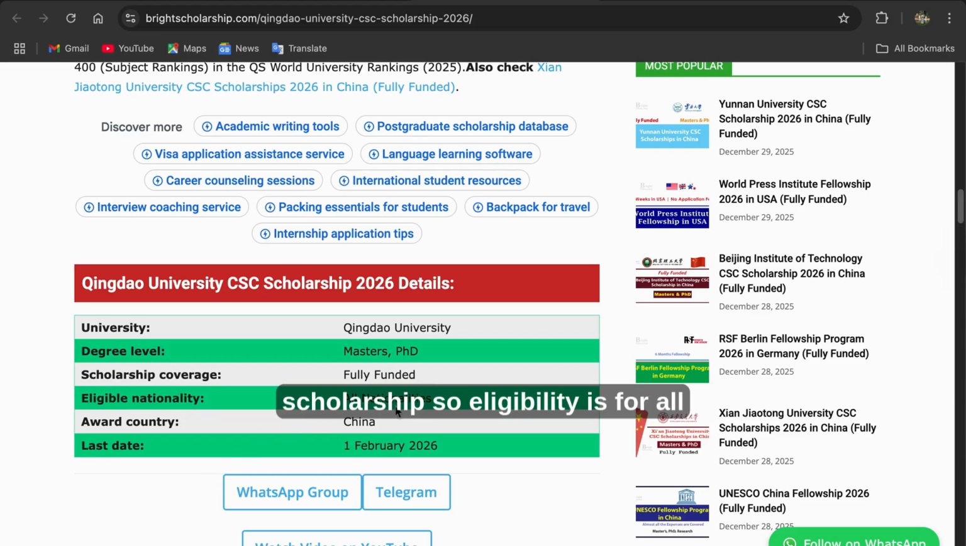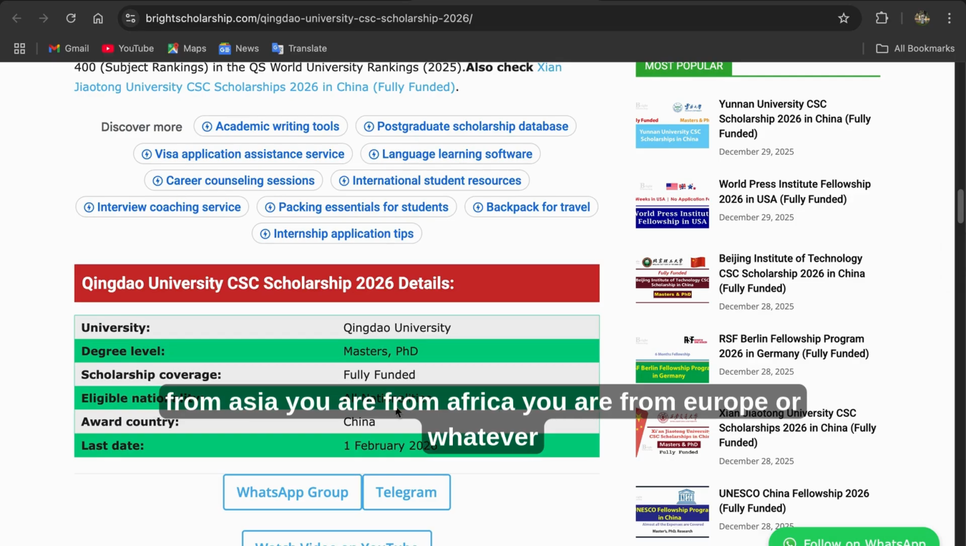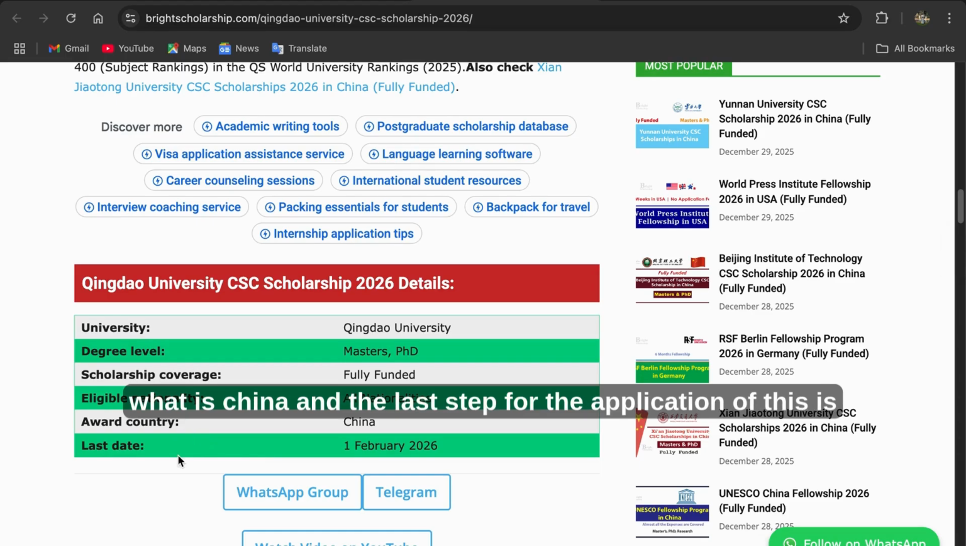So eligibility is for all nationalities. That means regardless of where you are, either you are from Asia, Africa, Europe or wherever, you are eligible for this. And the award country, that means the country that gives this scholarship, is China. And the last date for the application is February.